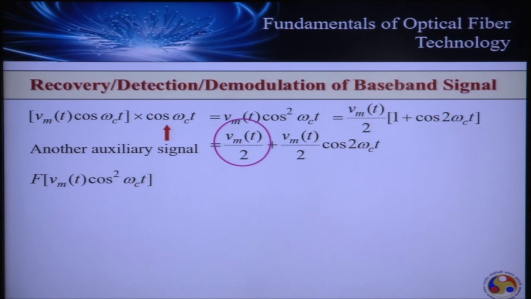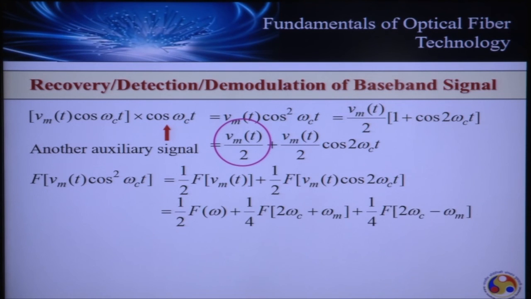So let's take the Fourier transform of this DSB signal multiplied by another auxiliary signal. Taking the Fourier transform of this is equivalent to taking the Fourier transform of this right hand side. The Fourier transform of this one will give me the frequency content of the original signal. This is our requirement. Plus, this will also give me the frequency content of this signal, which is nothing but frequency translation centered at 2 omega c, that is 2 omega c plus omega m and 2 omega c minus omega m.